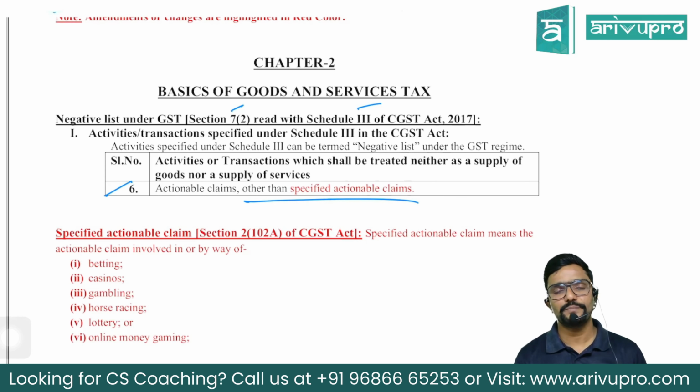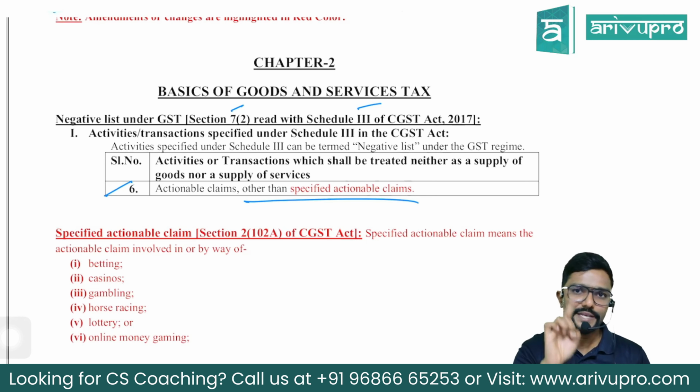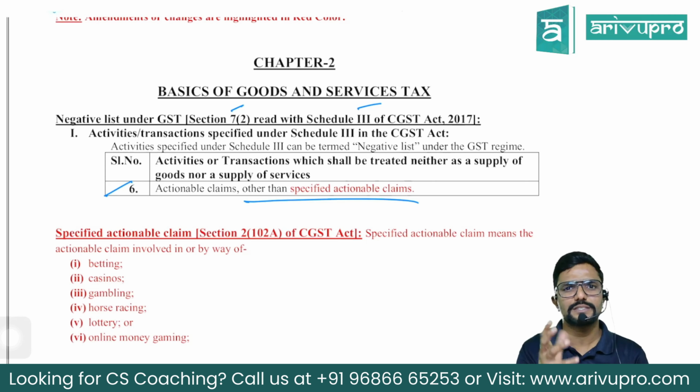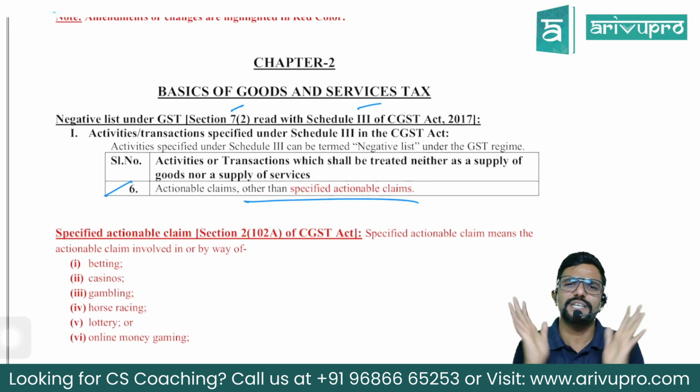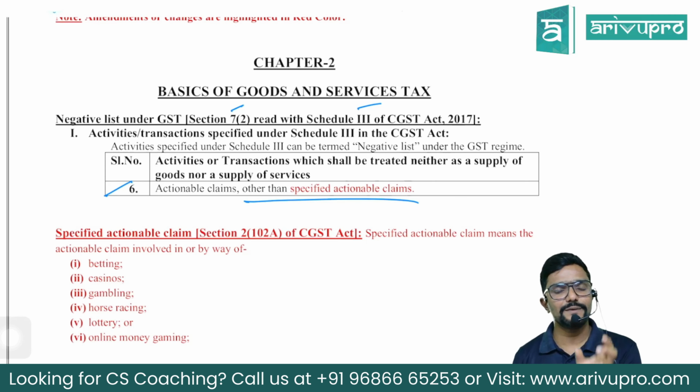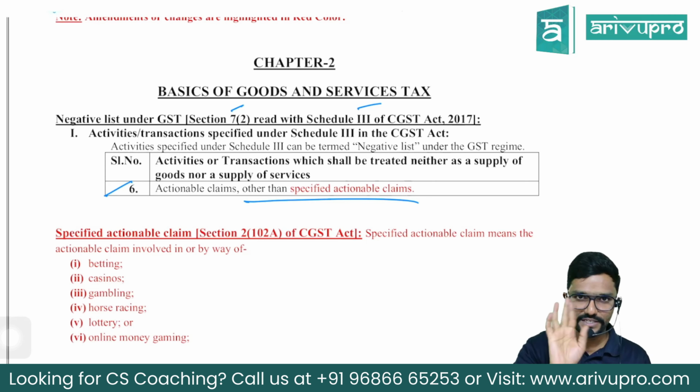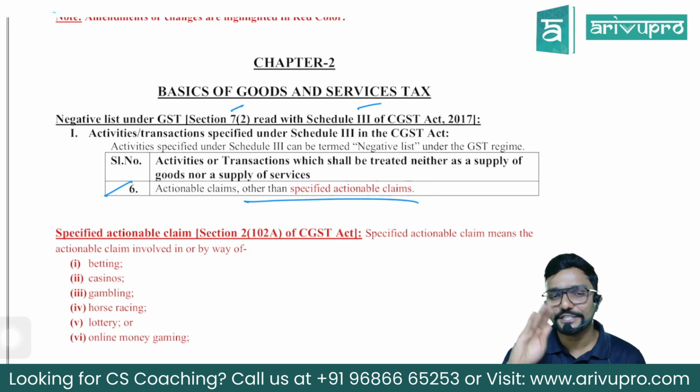Guys, please listen here. As per the goods definition given in section 2(52), goods includes actionable claim. Correct? Yes, sir. Now, in the negative list, they have told actionable claim is not covered in GST. In the negative list means the following items are outside GST. So in the negative list they have included actionable claim. Means on actionable claim is GST applicable? No, sir. But they have excluded specified actionable claim, meaning from the negative list they have excluded specified actionable claim.